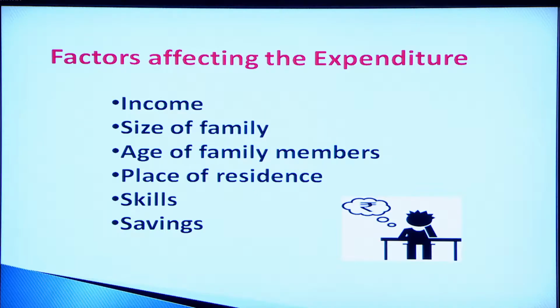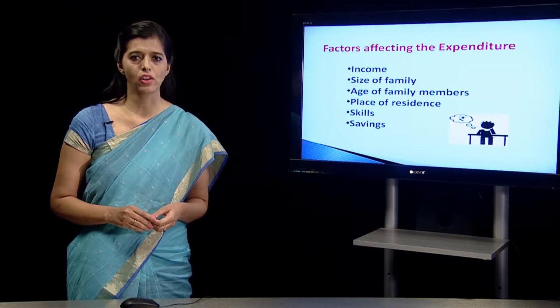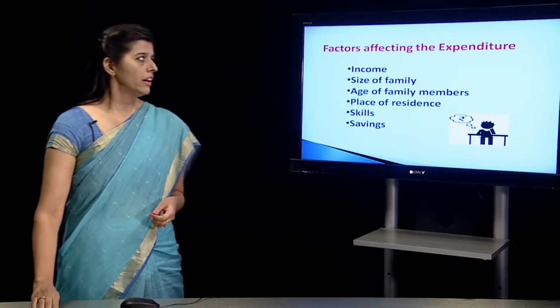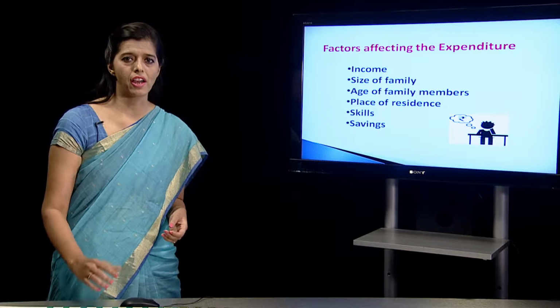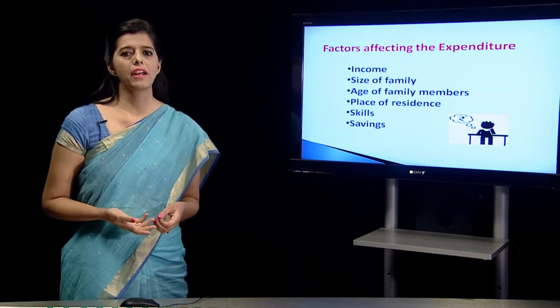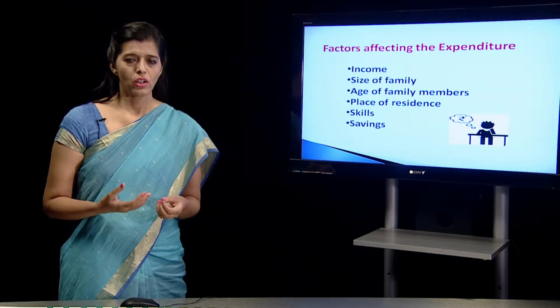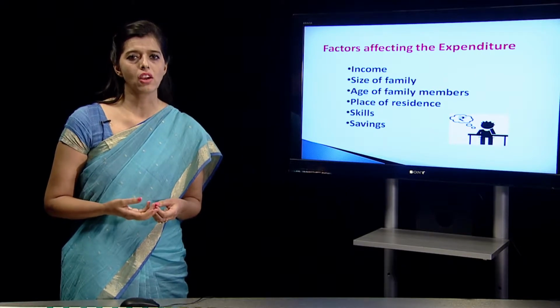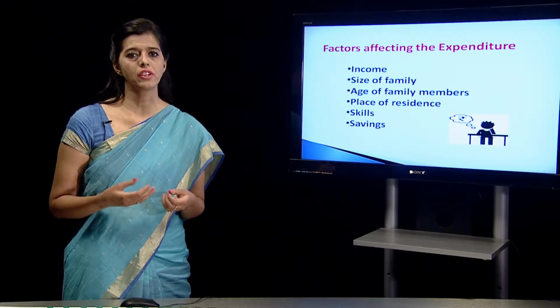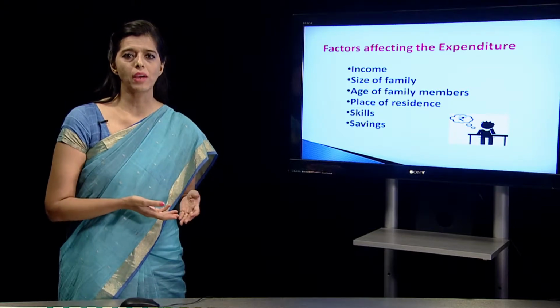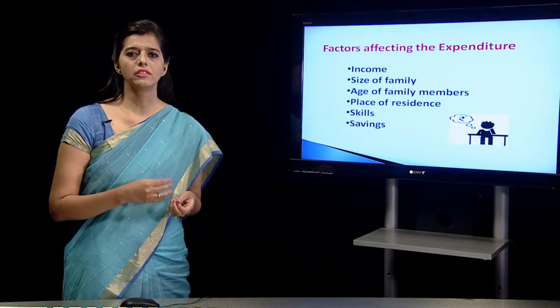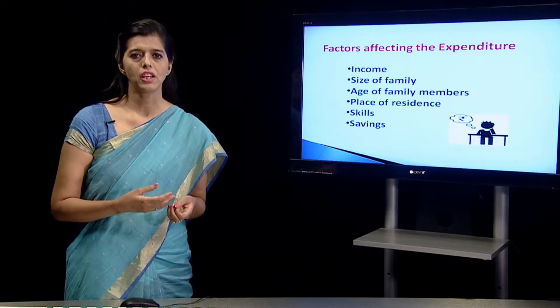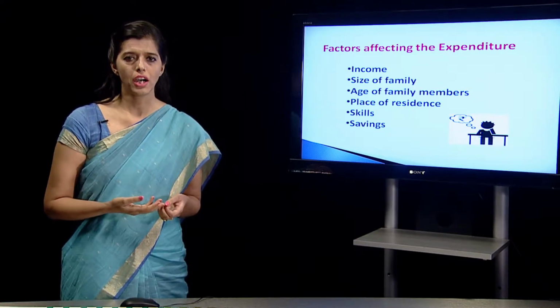Now, there are different factors which affect the expenditure pattern of a family. Income is one. Every family has a certain set of income. What income they have will depend upon how they are spending the family income. Suppose a family has an income of 10,000 rupees, another family has an income of 50,000 rupees. The 10,000 rupees family will be in a different position to spend the money, whereas a family earning 50,000 rupees per month will be in a different position.